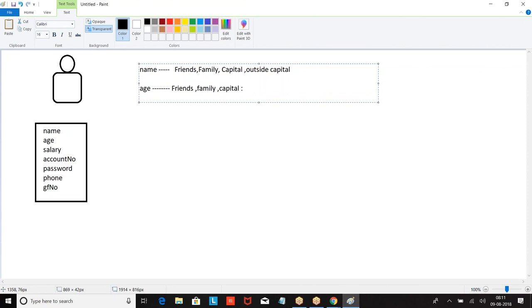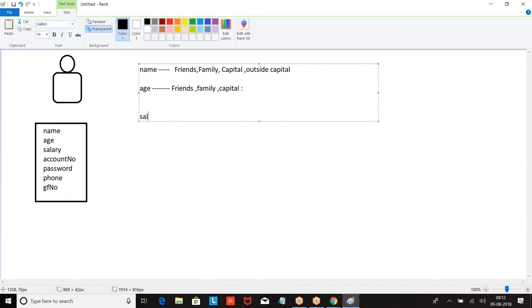Now this I cannot share with outside. People who can see me, they can recognize my age, but outside the capital will not be able to recognize. So this data is not available for everyone. Now maybe people who are with my LinkedIn, people who are with my Twitter, they may know my information. The other people will not be knowing.